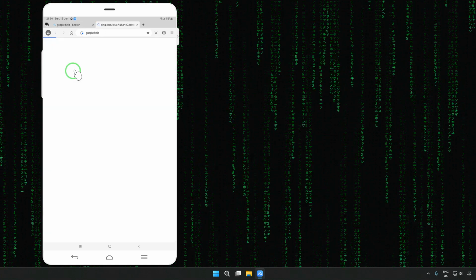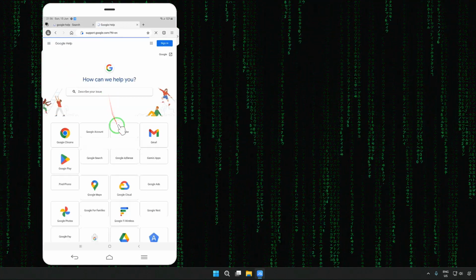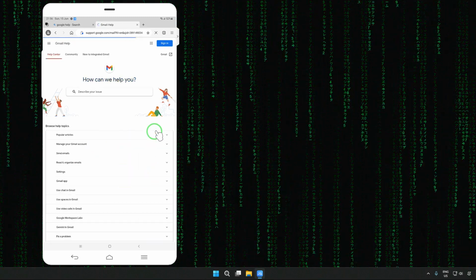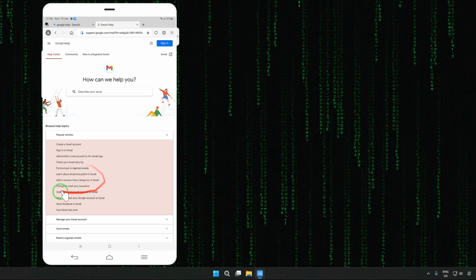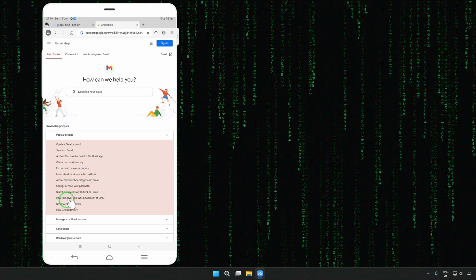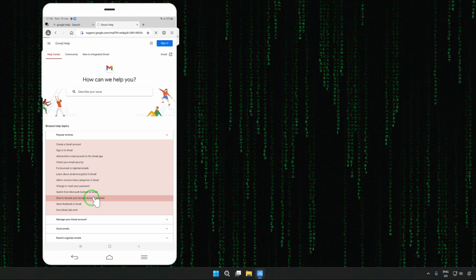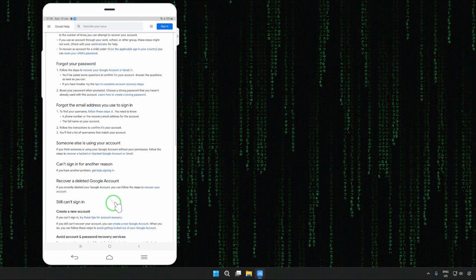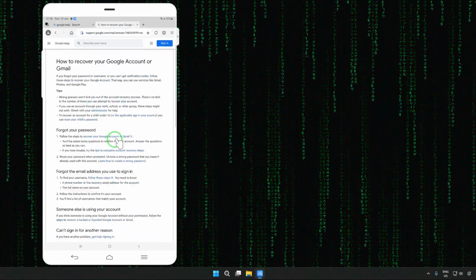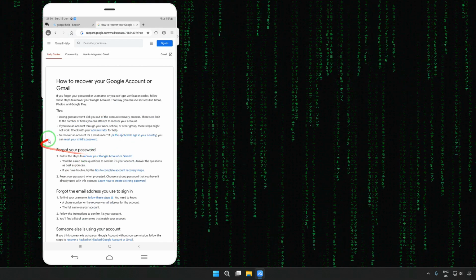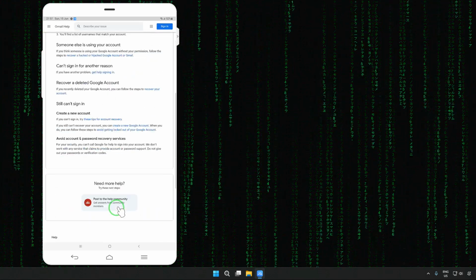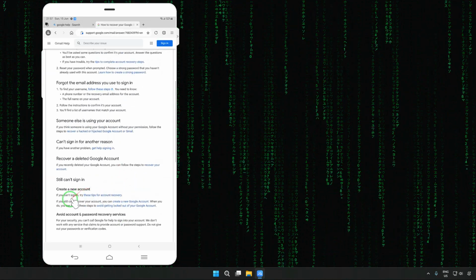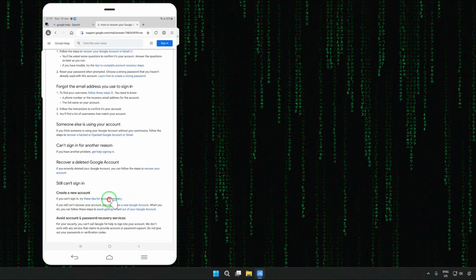On the first link we will tap. Now we will check what kind of issue it is. Yes, it's related to our email, so we will pick these ones. Now we will go for change the password and how to recover Gmail account and emails. We will pick these ones. Now here, see, we will come to especially what we are having a problem with. Yes, we will come here. Let's see these steps for recovering these accounts.